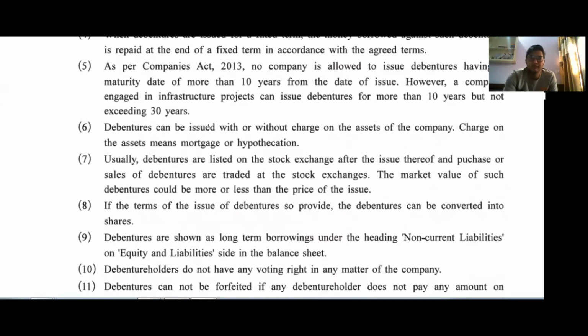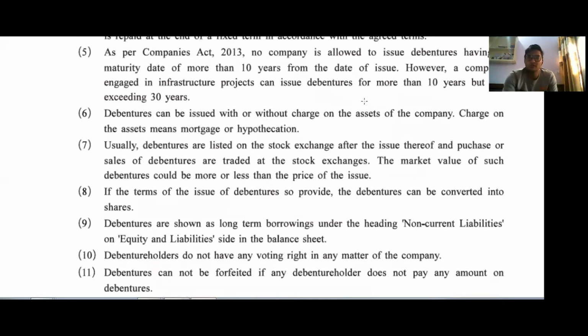Next, debenture can be issued with or without a charge on the assets of the company. Charge on asset means mortgage or hypothecation. It means if the company requires money from the public as a debenture, then to raise this debenture, the company may have to put some asset as security.